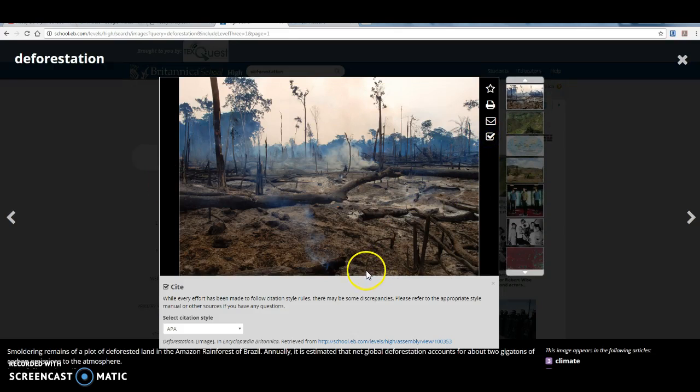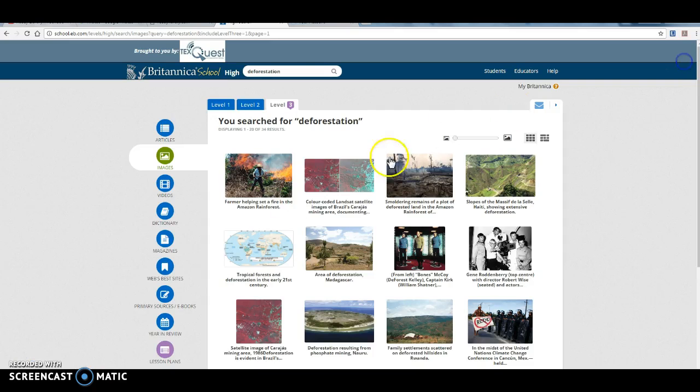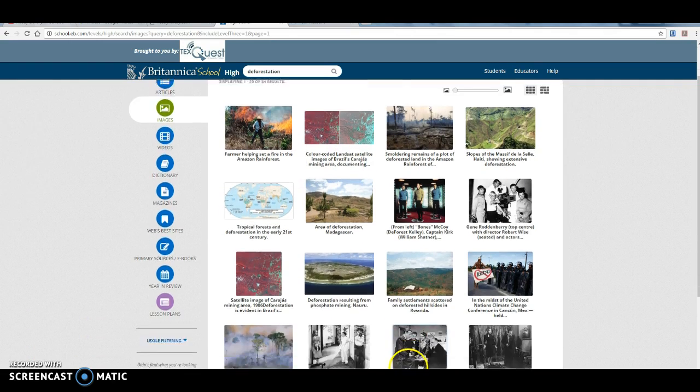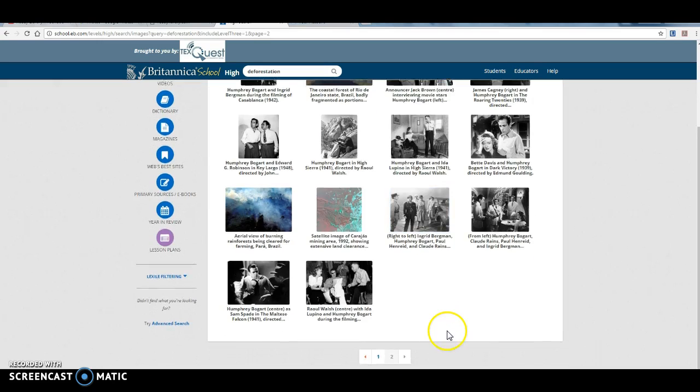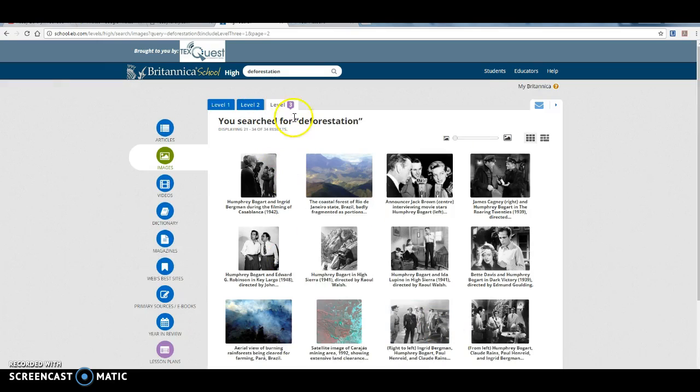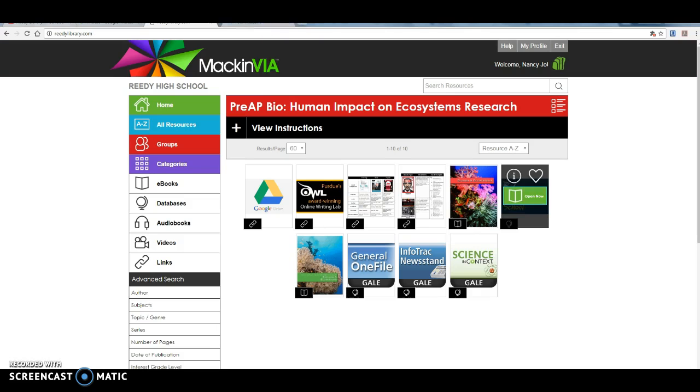You can click on Cite, and then you'll be able to copy and paste this citation right here into your project. These images are going to be great for you to use because they already have citations provided, and therefore they are available for your use for this project. You'll notice that there's a couple of different pages of images, okay? So that is going to be the first stop in your research process probably.